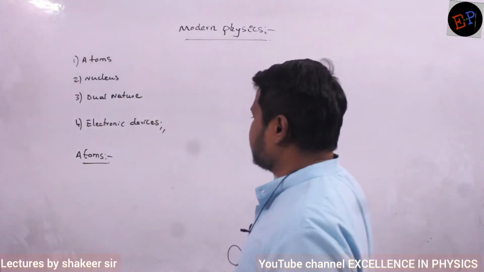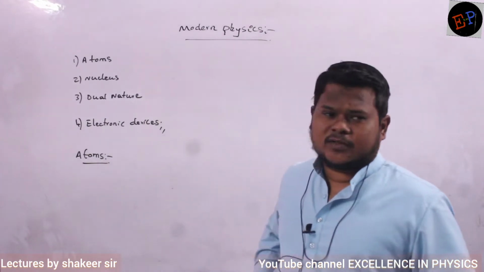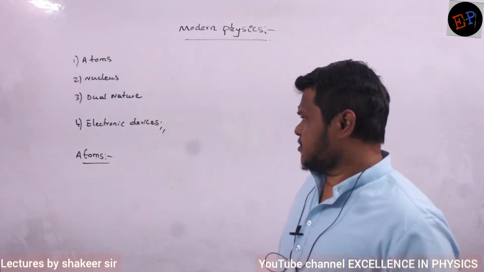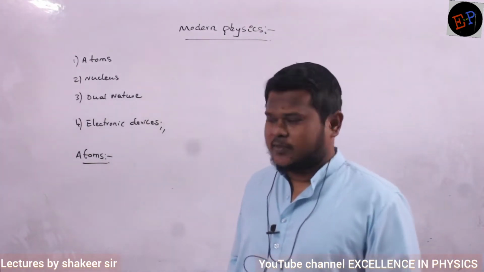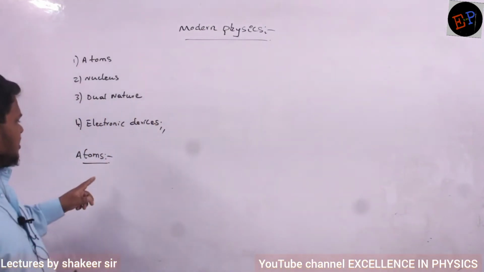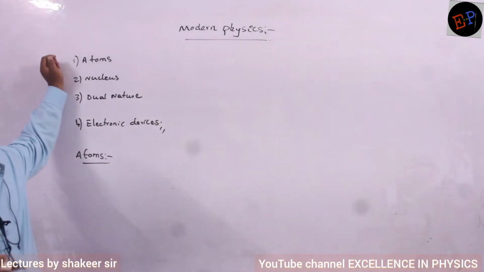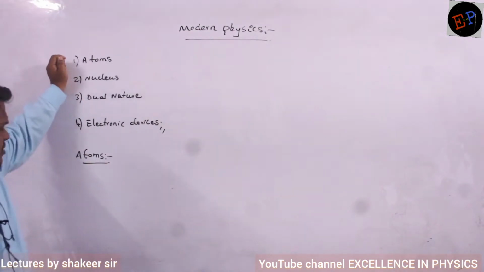This is modern physics. In modern physics, these are the topics which we'll study: atoms, nucleus, dual nature of matter and dual nature of radiation, and electronic devices. First of all, we will study atoms, or you can call it atomic structure also. In chemistry we study atomic structure. A similar discussion we will now do in physics also.